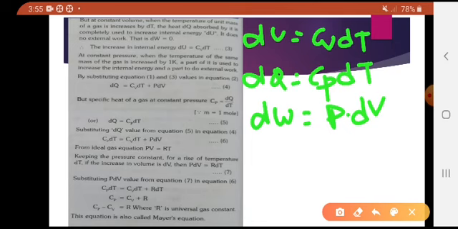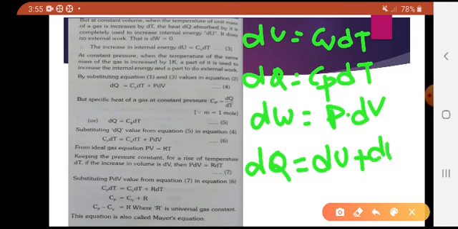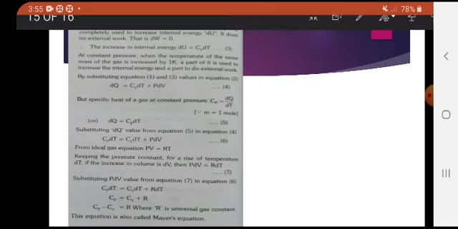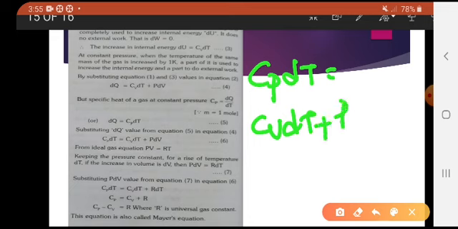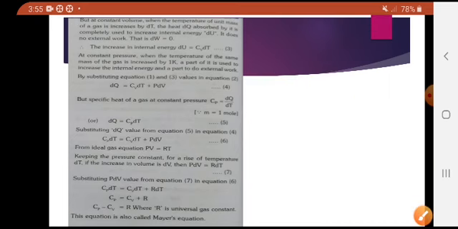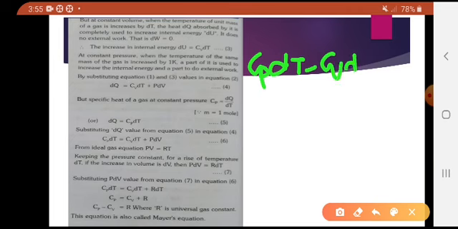Substitute all these values in the first law of thermodynamics, dq equals du plus dw. We get Cp dT equals Cv dT plus P dV. Taking Cv dT to the left side, Cp dT minus Cv dT equals P dV.